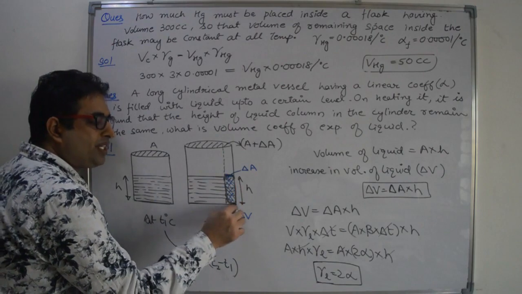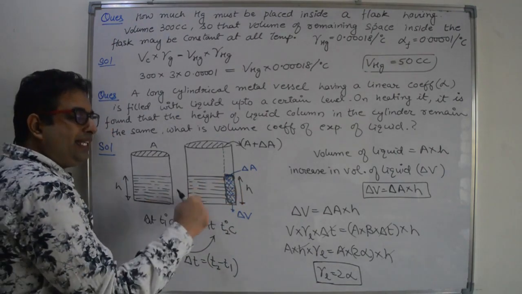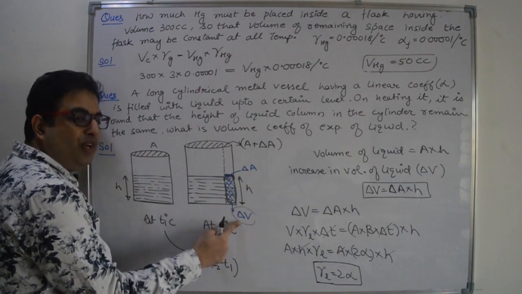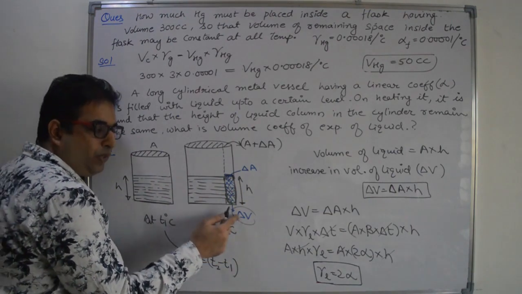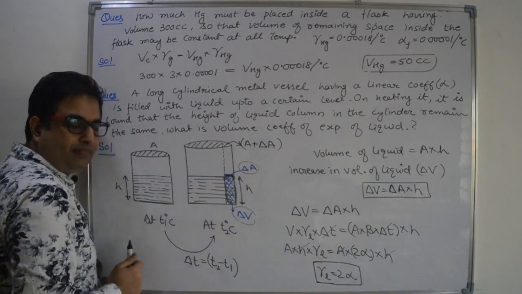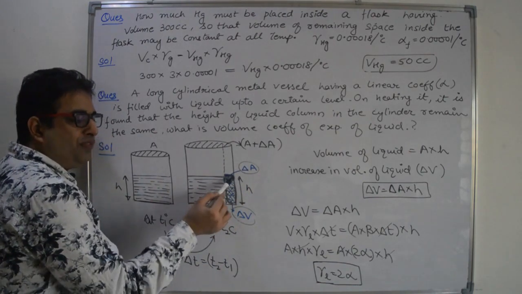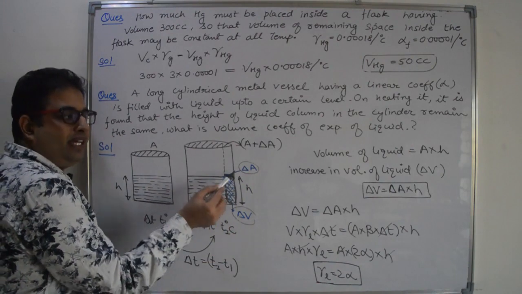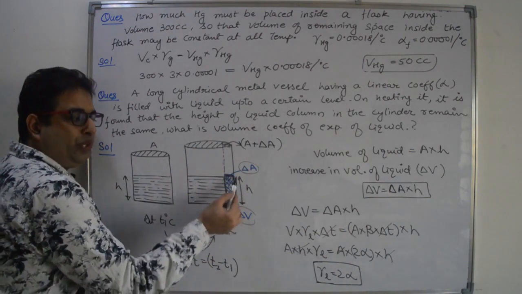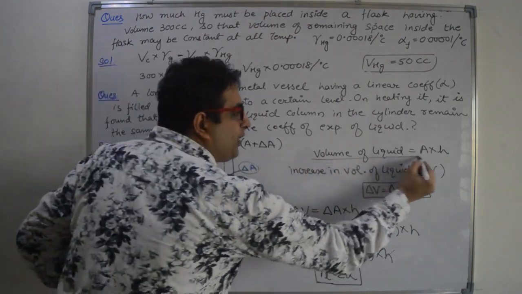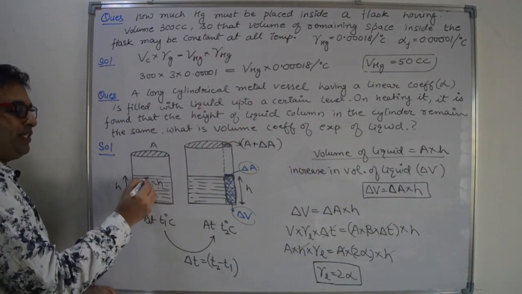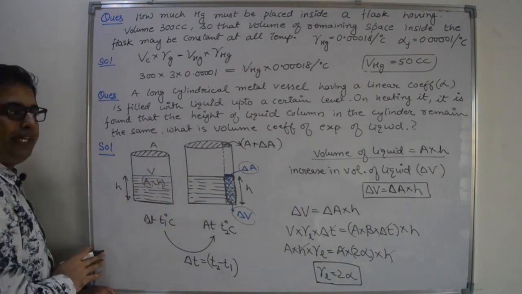Here this shows the extra volume of the liquid. That extra volume of the liquid, that is delta V, the increase in volume of the liquid, is equal to the increase in area into H. So the extra volume of the liquid is balanced by the increase in area of cross section of the container into H. So the volume of the liquid is area into H. This is the volume V, right?